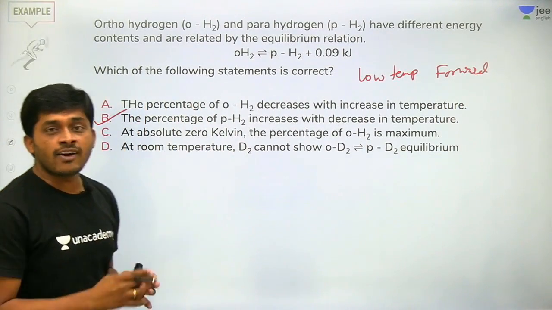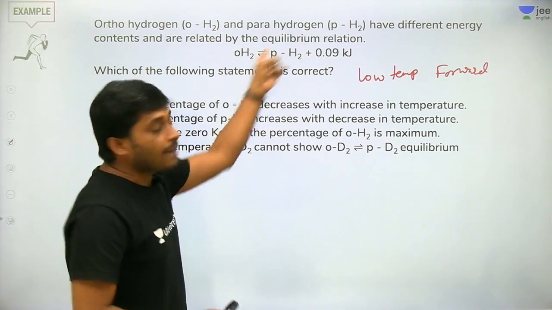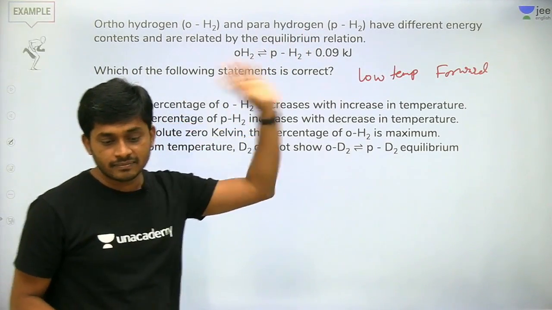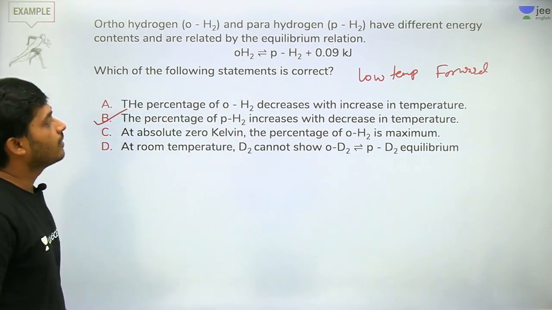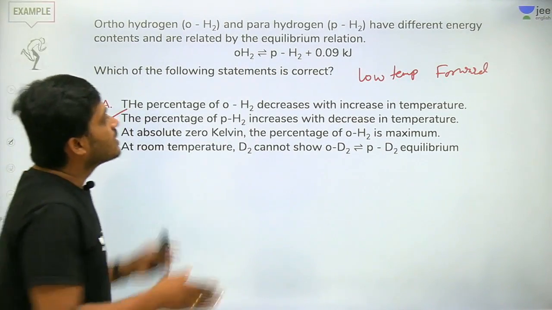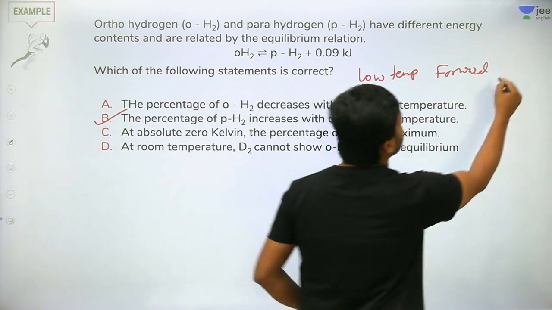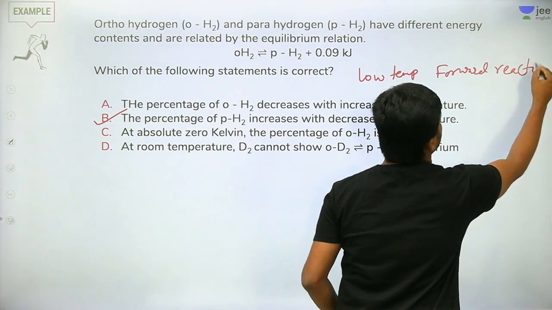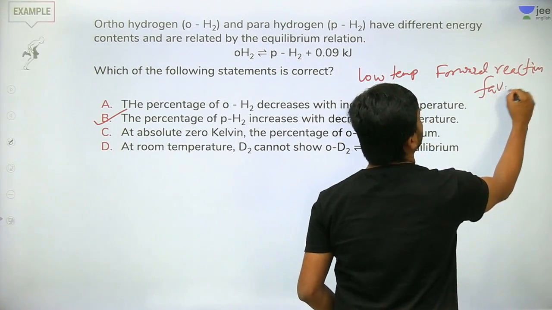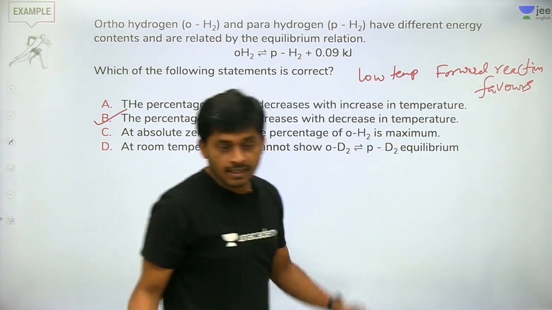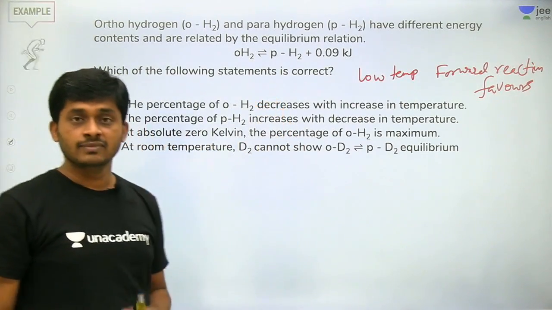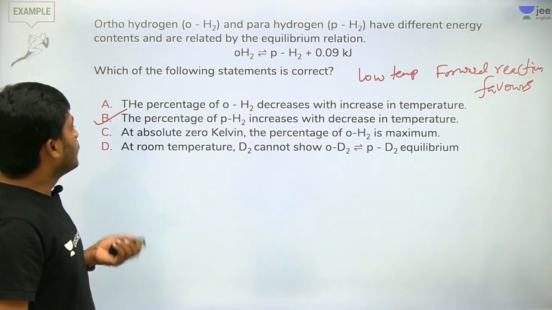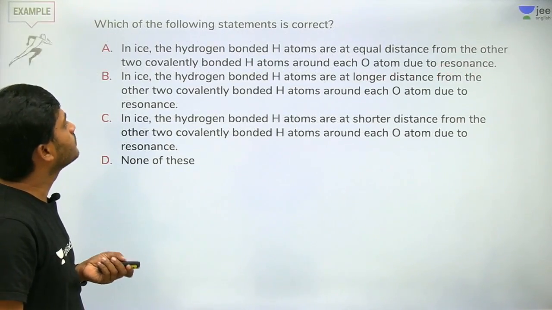If you decrease the temperature, para-hydrogen will increase. That's it. Low temperature, forward reaction favors, because it is an exothermic reaction. Got it? Right. So move on to the next question now.